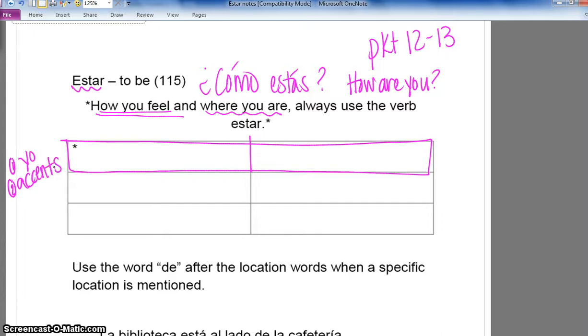Remember, if I'm talking too fast, you could slow down the video, pause, or rewind. The yo form, yo estoy. That one has a star because it doesn't follow the pattern. Normally, you would drop the AR and add an O, but in this case, you add OY. Tú estás. Remember to add an accent. Él, ella, usted está.